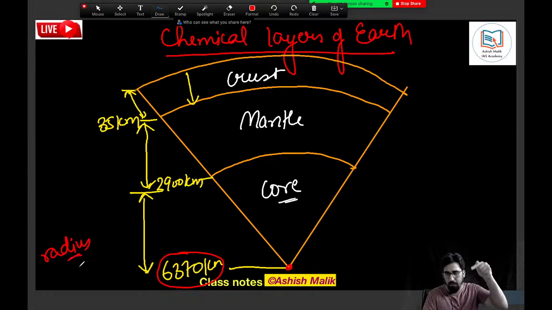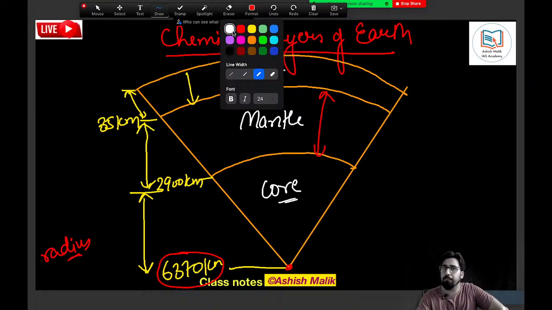This is the center point of the earth. That is our center point. Okay, this is the center point that we have. So crust, mantle, core: the first 35 kilometers is crust. The mantle is till 2900 and the core is 2900 to 6370 kilometers. So I hope you remember the depth. You also have to remember their composition.